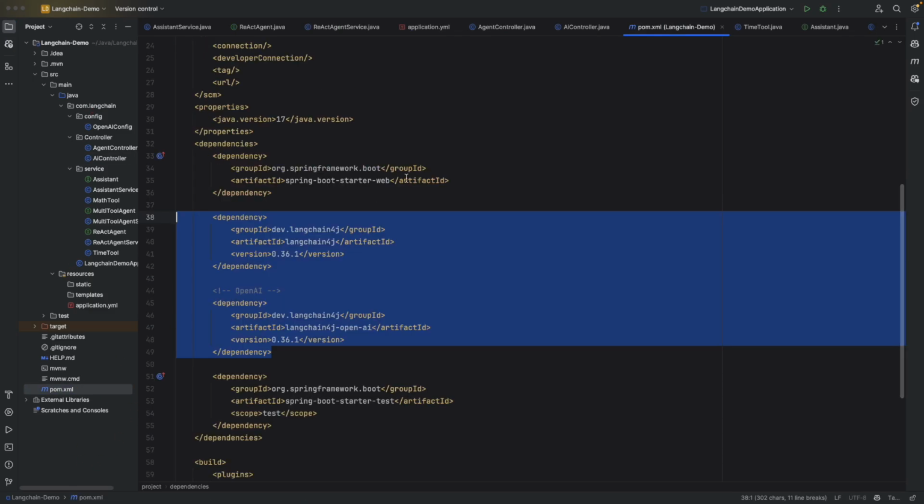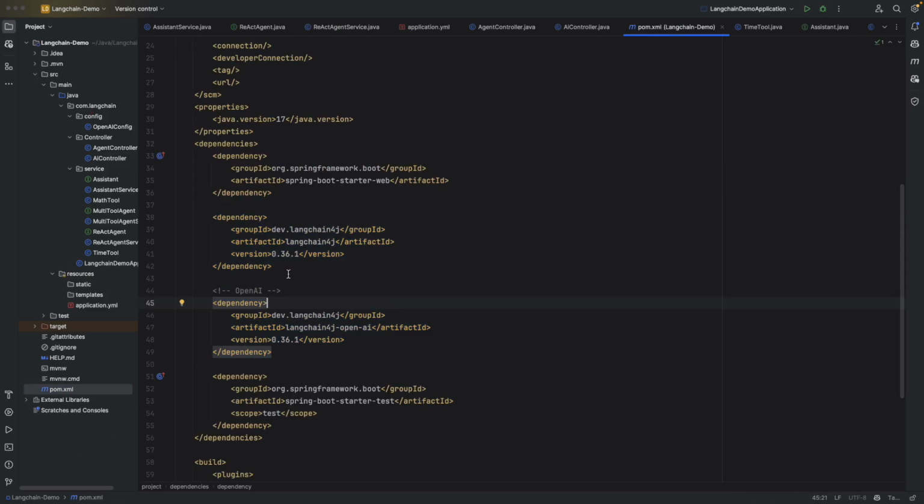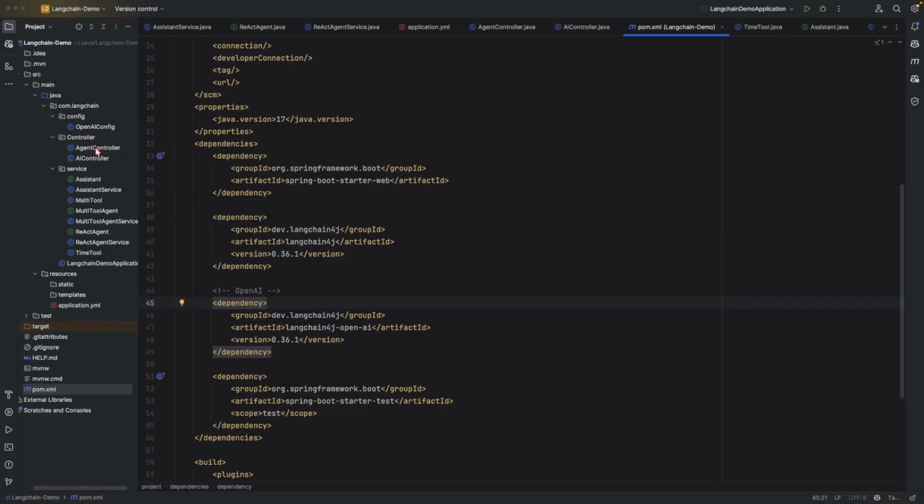Here I have added some dependencies that will help us to create the LangChain, that is this dev.langchain, and another one, LangChain OpenAI. So these dependencies will help us to integrate the LLMs into the application that will give rise to the LangChain.